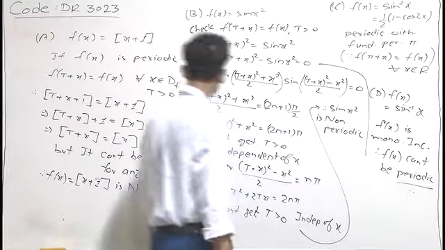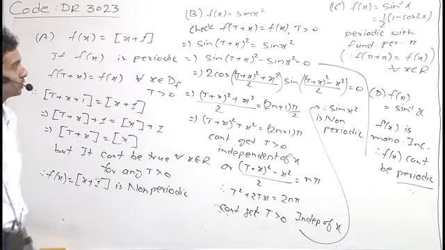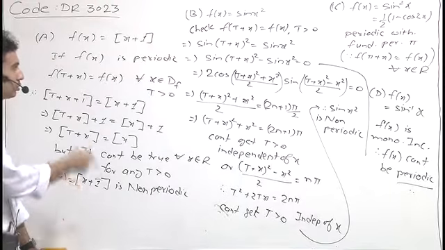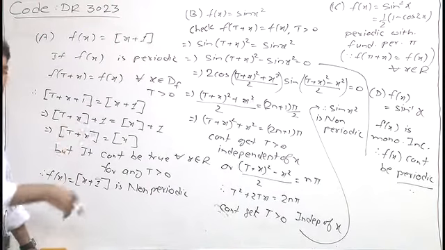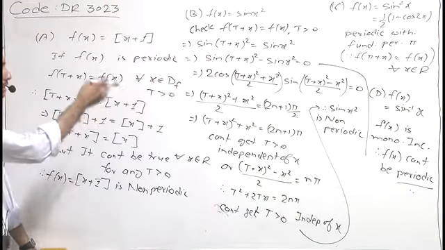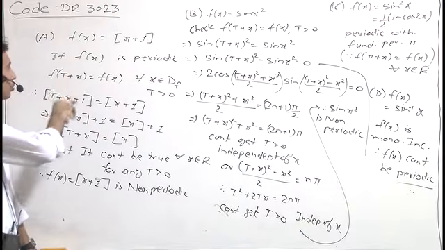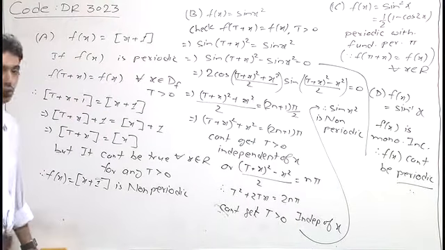So, in the 4 options, A, B, C and D, we can see clearly that only option C gives us a periodic function. Rest all the given functions in the other options are non-periodic functions. So that's the required answer. The required answer is option C. Option C is periodic and rest all, A, B and D, are non-periodic functions.